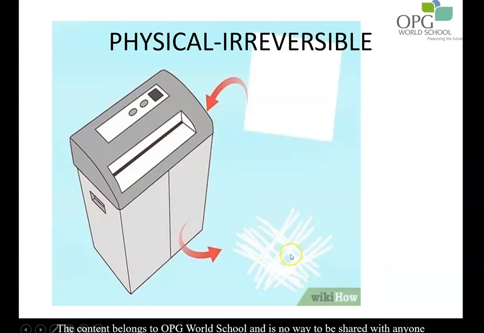Similarly, shredding of paper. When we put the paper into a shredder machine, this paper cannot become the original paper again. So it is irreversible. But as the paper has not changed its composition, it is still the same, so it is a physical process.